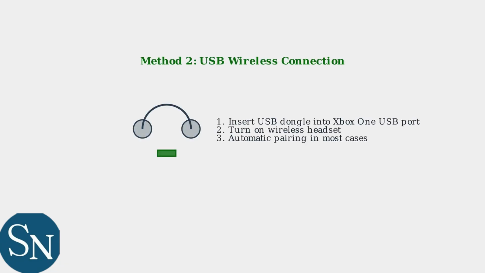For wireless HyperX headsets, you'll use a different connection method with a USB wireless dongle. Plug the USB wireless dongle into any USB port on your Xbox One console. The headset will typically pair automatically when powered on.